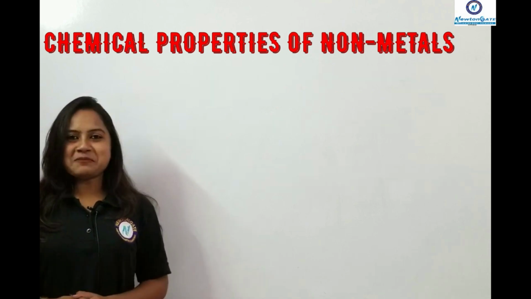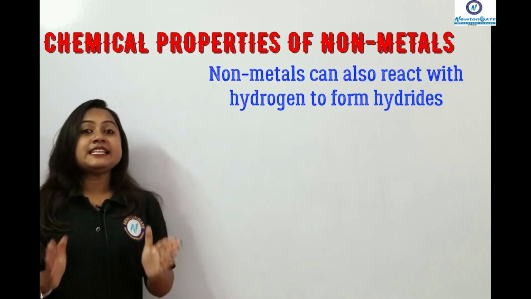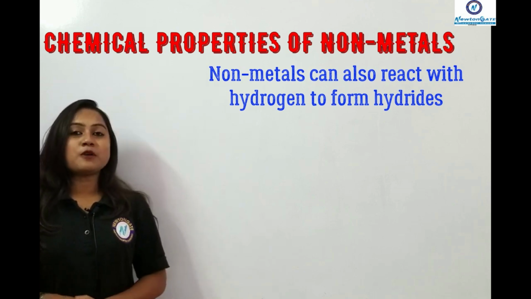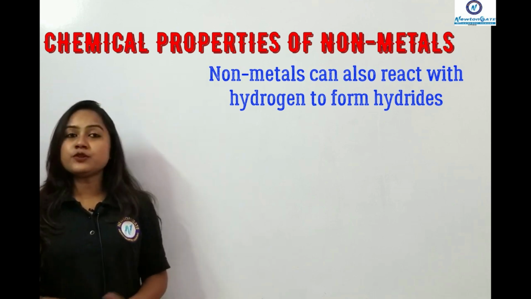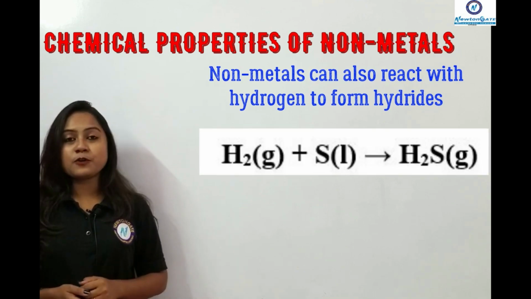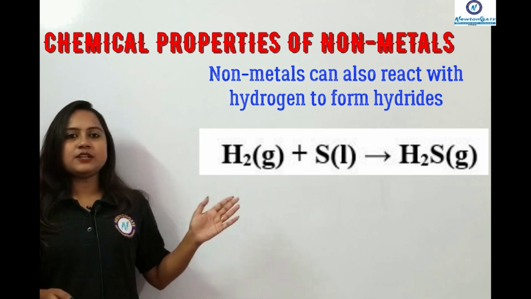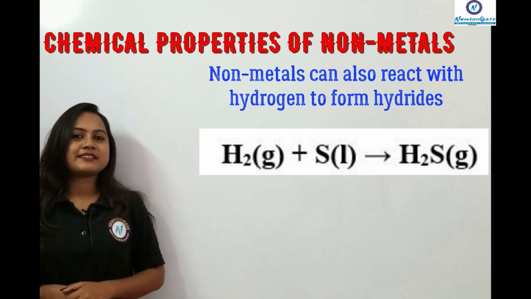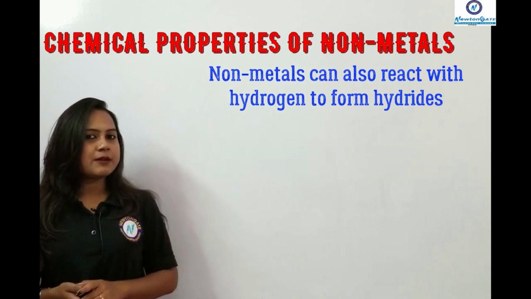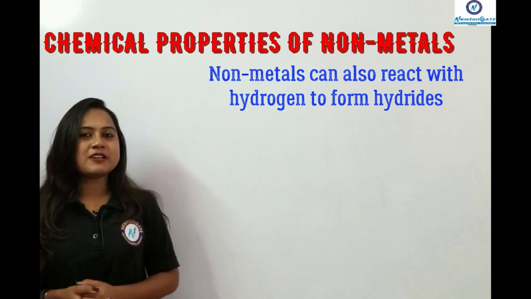Now the last chemical property of non-metals is that they can react with hydrogen to form hydrides, like hydrogen reacting with sulfur to form hydrogen sulfide. Write down the equation. These points are also very important, just like the chemical properties of metals.